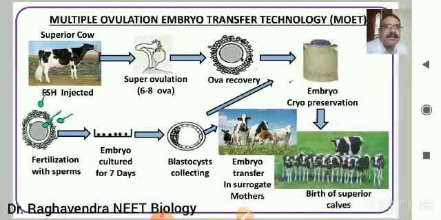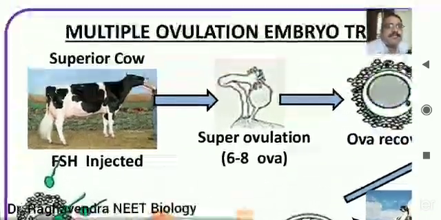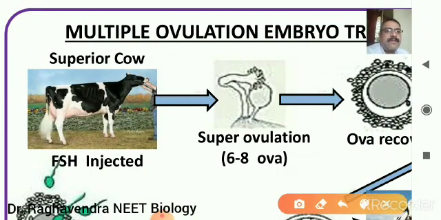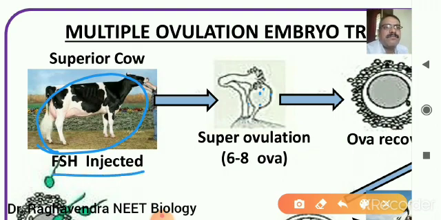Now here the most important technique we are going to discuss is called MOET, multiple ovulation and embryo transfer. Imagine we have a best quality cow and we want at least 8 to 10 calves of the same breed within 1 year. By the natural method that is not possible, because in a natural way a cow can produce hardly 1 or 2 calves of its own type. So when we inject FSH into such a superior cow, it will release a larger number, 6 to 8 ova or eggs.